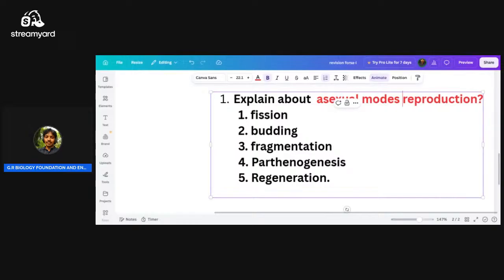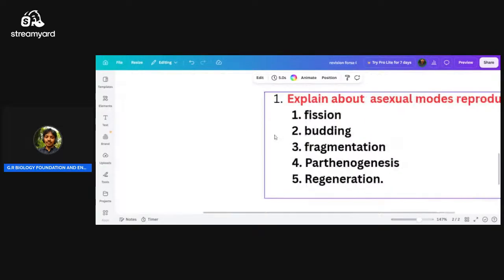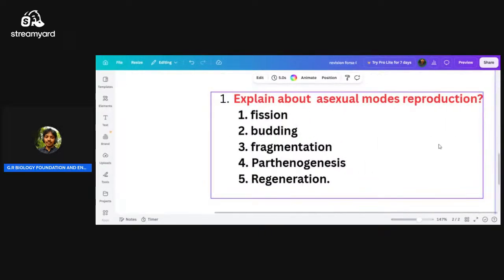Asexual modes of reproduction occur in five ways: one is fission, another one is budding, third one is fragmentation, fourth one is parthenogenesis, and fifth one is regeneration.